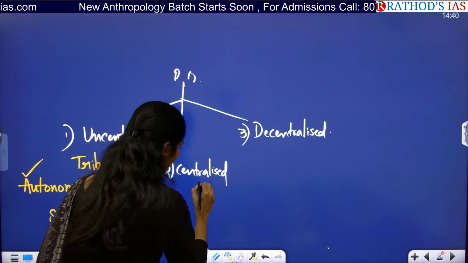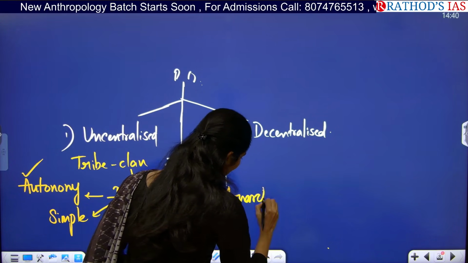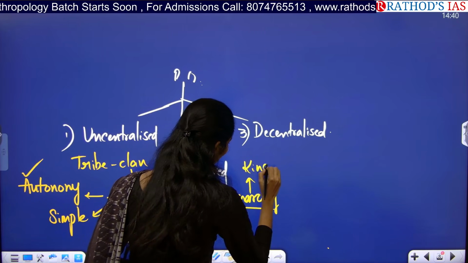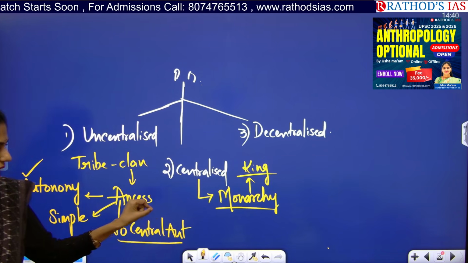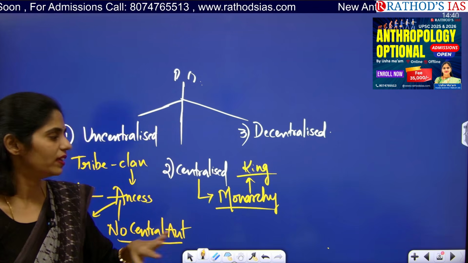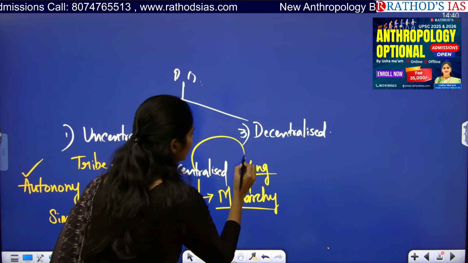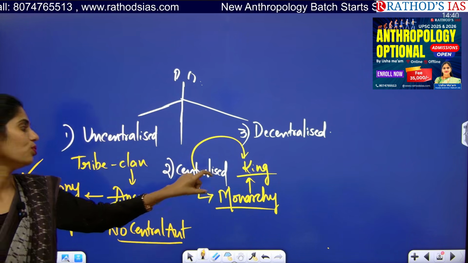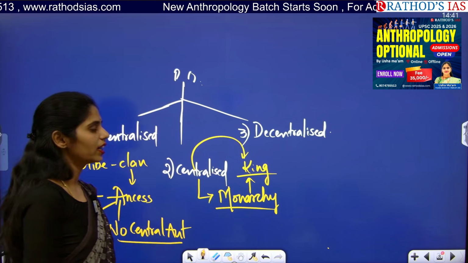And if you say centralized political organizations, for example, we have monarchy. That means rule by a king. King will be ruling. That comes under monarchy. So they will be having their own rules and regulations. King will be ruling everyone. That is coming under the centralized. So every power is in the hands of the king. So king will be the highest authorized person in this centralized form of organization.